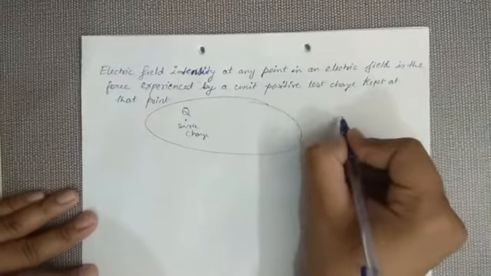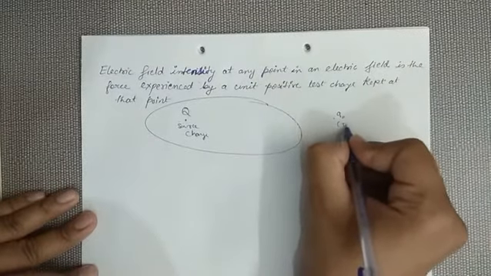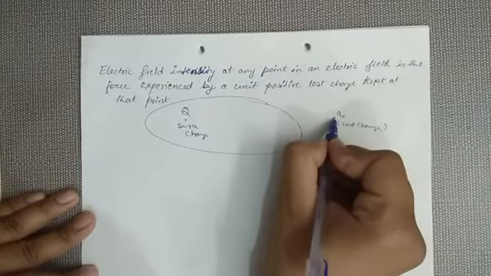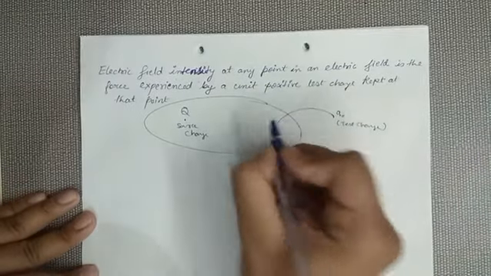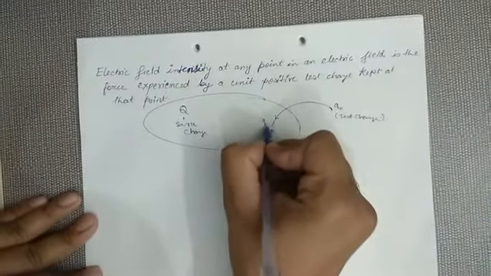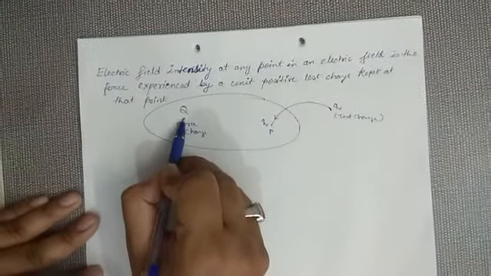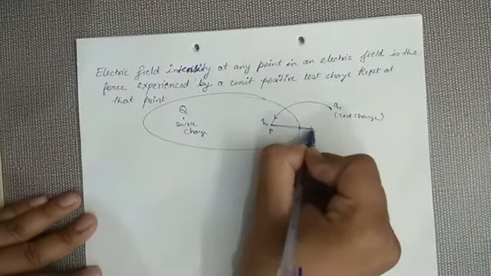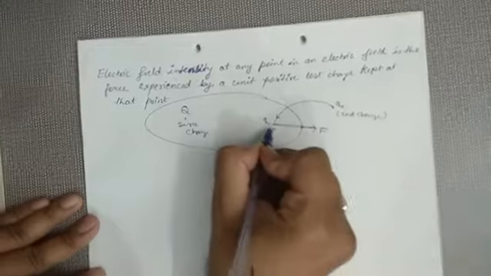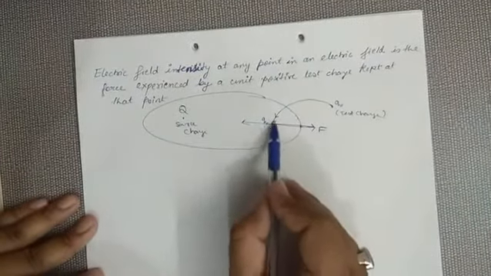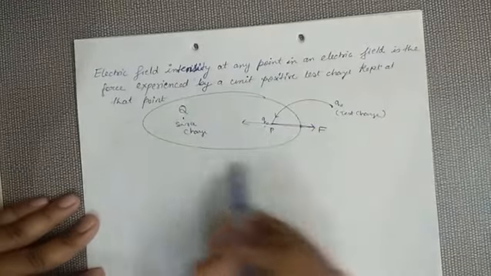This is another charge that is termed as test charge. If I bring this charge into this field at any point P, then because of this field, this charge is going to experience a force. It will either repel or attract, depending on the polarity. So the force experienced by this charge determines this electric field.